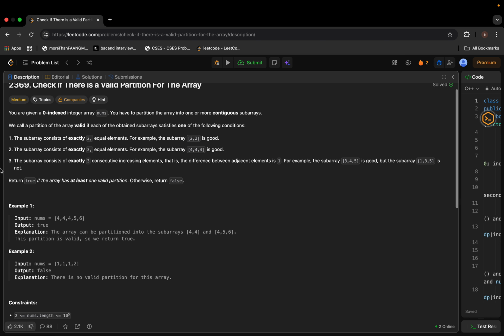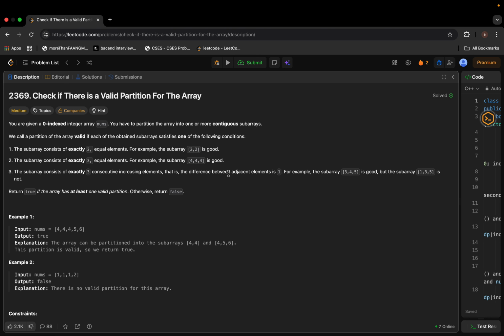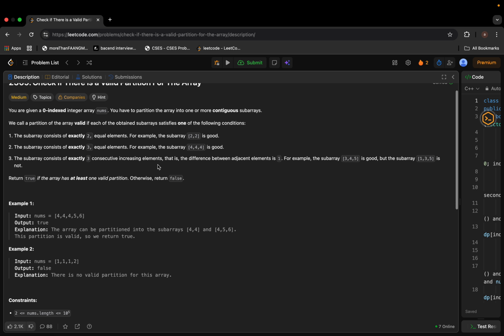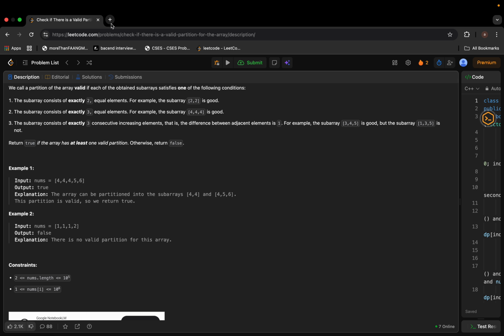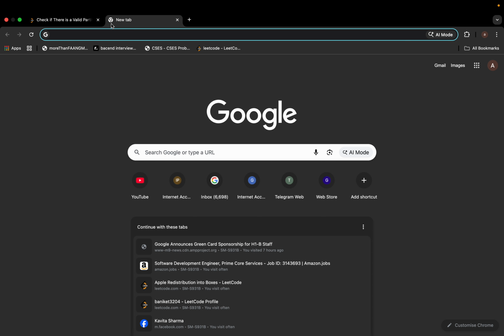And one more way, we should have three consecutive increasing elements, like 3 4 5, 1 2 3, 7 8 9. If we are able to do at least one such partition, we can say that the array is a good array. Let's check some test cases.